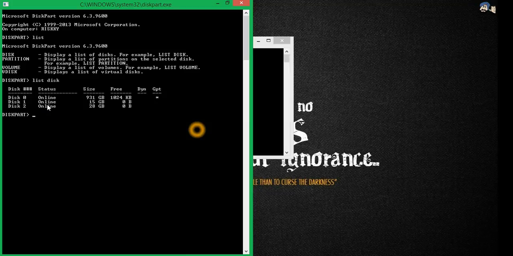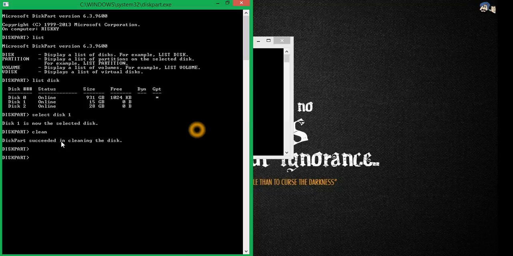Then we will type select disk 1. You will see disk 1 is selected. Then type clean. It is cleaning. The disk was cleaned successfully. Then we will create a partition.